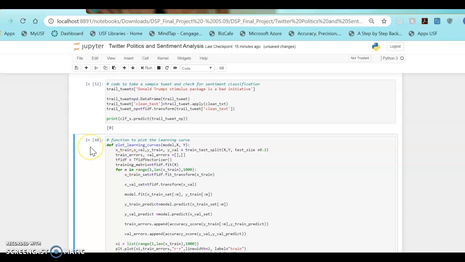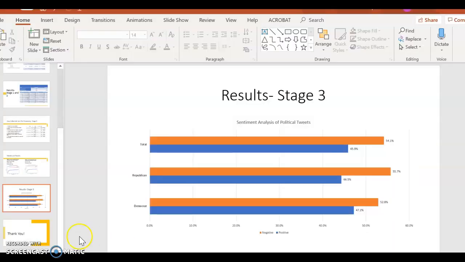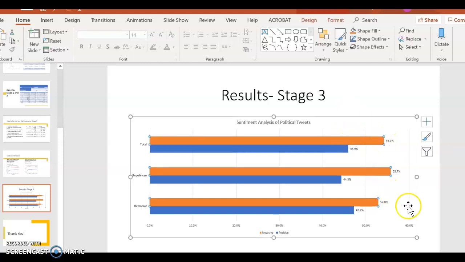So this is the demo of our project, and the final results, as we can see, out of the total tweets or the total data set that we had, 54% of the tweets are negative and 45% are positive. And out of these 45%, as we can see, the Democratic political tweets have a positive sentiment as compared to the Republican, and the Republicans have a more negative percentage of tweets as compared to Democrats.